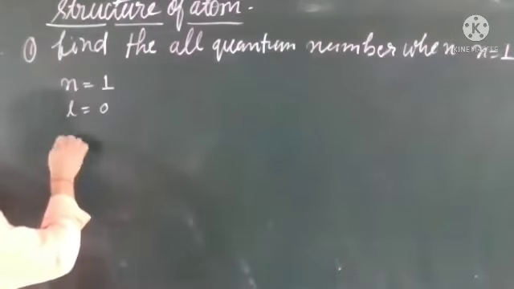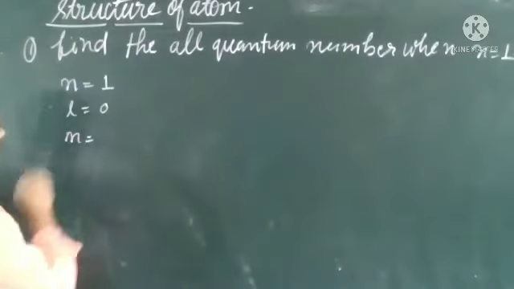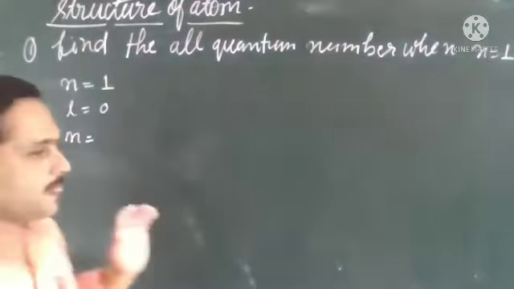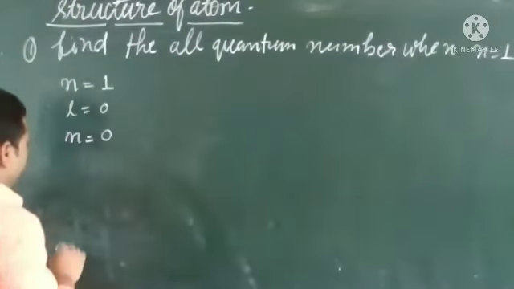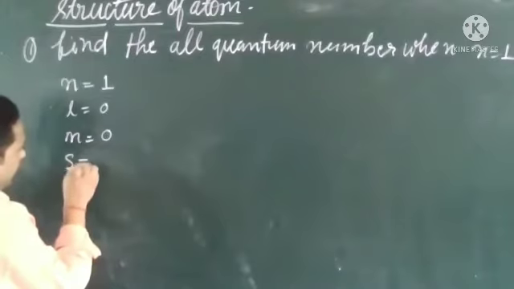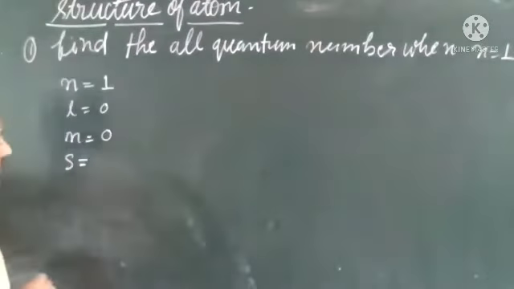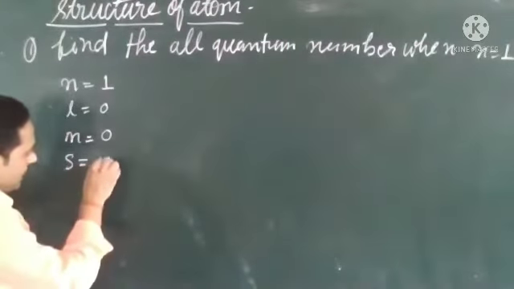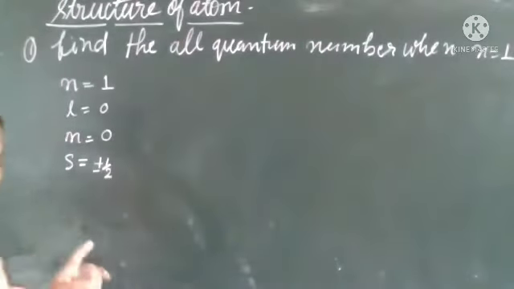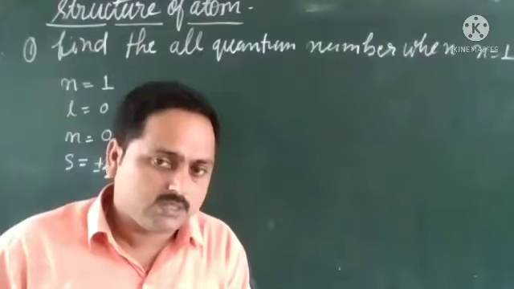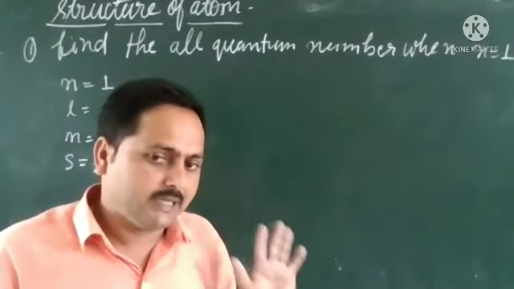And if this value is 0, then the M value will be 0. 0 only. Yes, very good. And then the S value will be plus minus half. Look at the board, please. Then it will be clear.